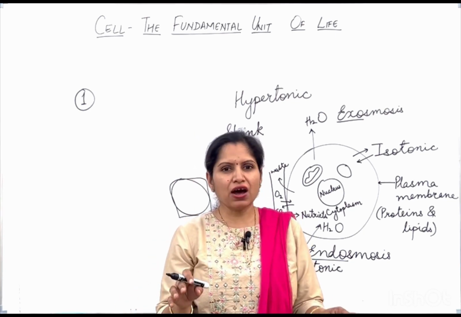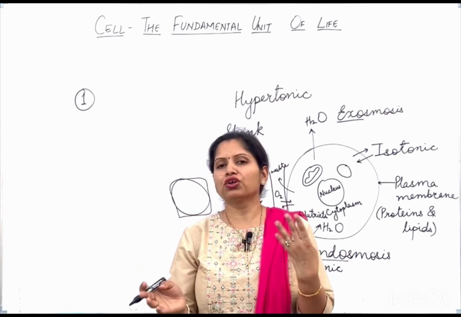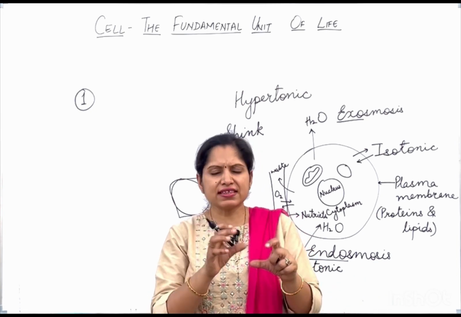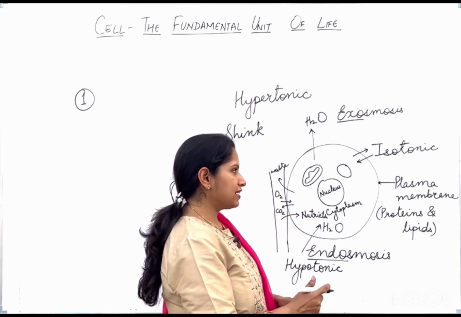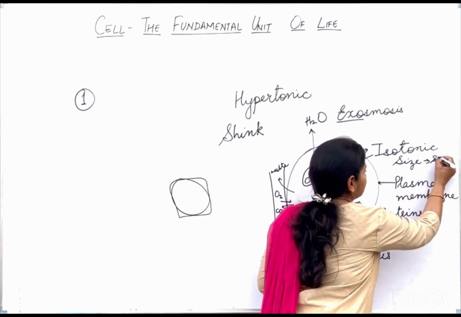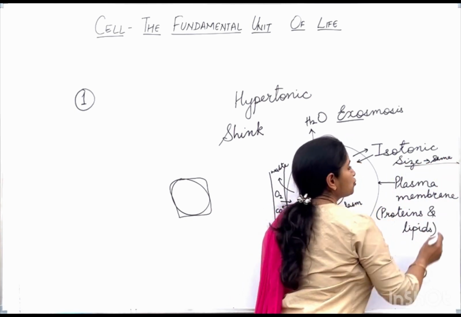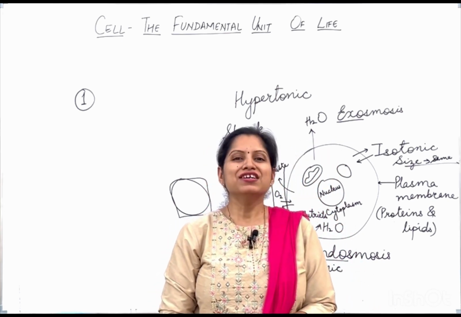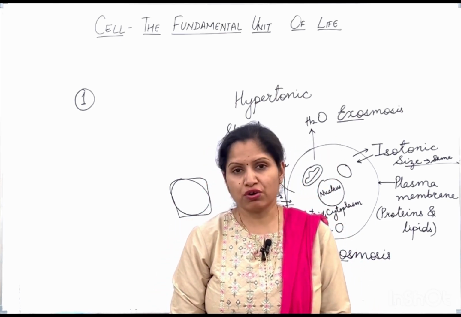That will be cancelled out. The cell will neither shrink nor swell up. The cell size remains the same in case of an isotonic solution. Okay, so that is about osmosis.